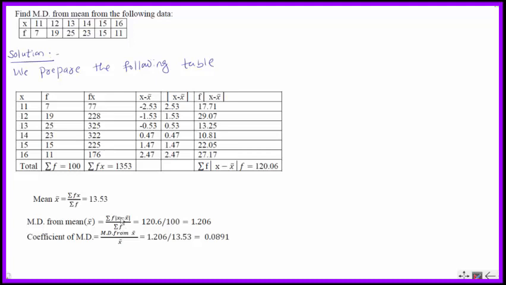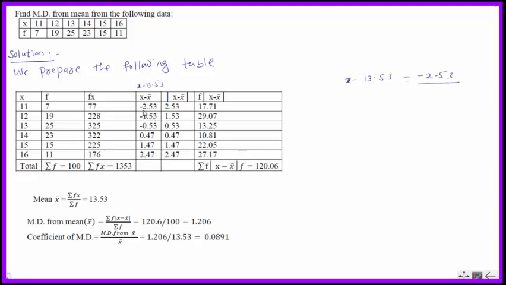So now we are going to calculate. See here how the formula is given. First we have to calculate x minus x bar, the deviation, and absolute deviation. Here we have to get absolute values. So negative values will become positive values. So x minus x bar: x value is 11, 11 minus 13.53 is equal to minus 2.53.